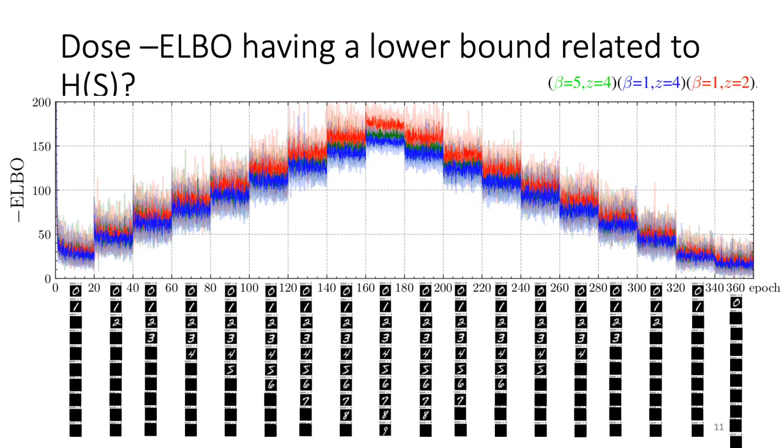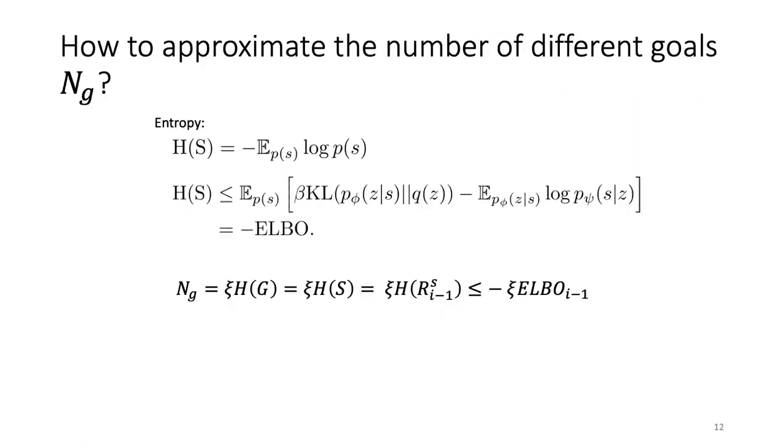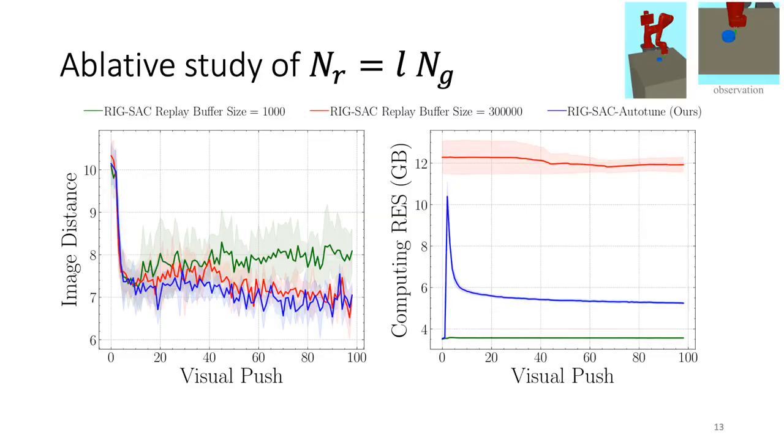You can see that when the diversity degree of samples increases, the value of the minus evidence lower bound increases, or vice versa. Then we can use a single fixed hyperparameter C and the value of the evidence lower bound to approximate the number of different goals. We tune the replay buffer size with max path length times the number of different goals. You can see AutoTune can choose a sufficient replay buffer size to have the same performance compared with a redundant number, but take less computer resource.